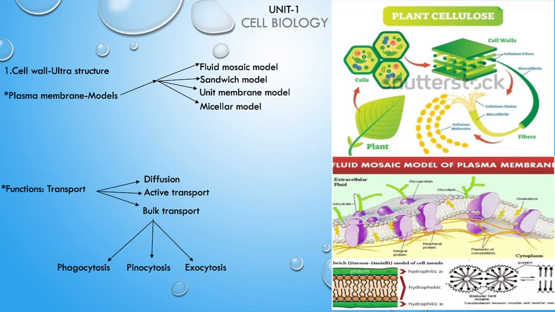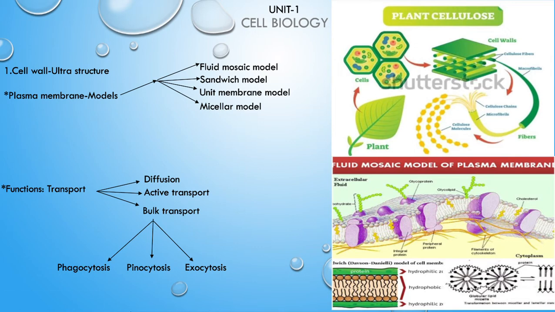In endocytosis, two types are there, phagocytosis and pinocytosis. What is phagocytosis? The ingestion of large-sized particles, which enter through the plasma membrane. Commonly this is called cell eating, right?